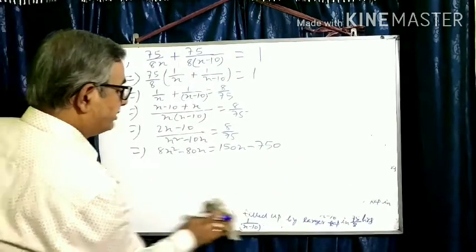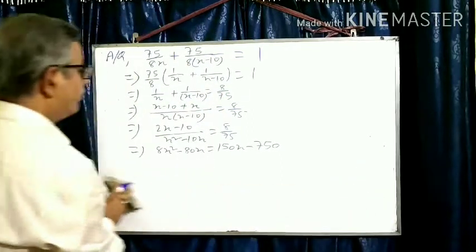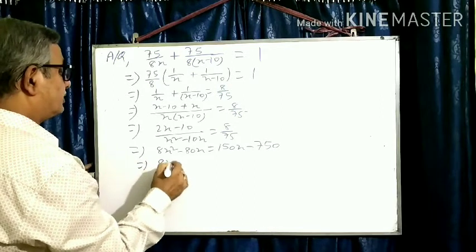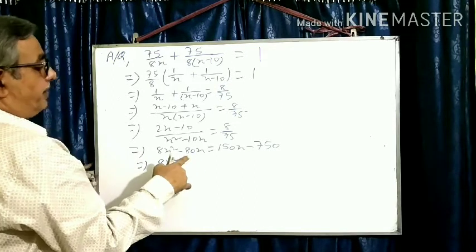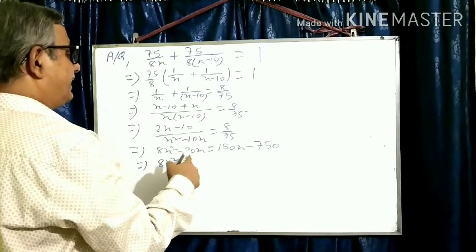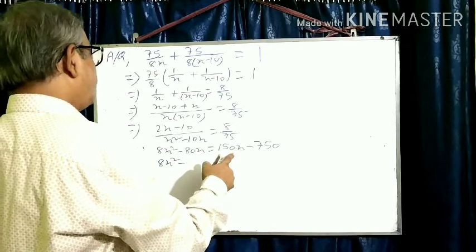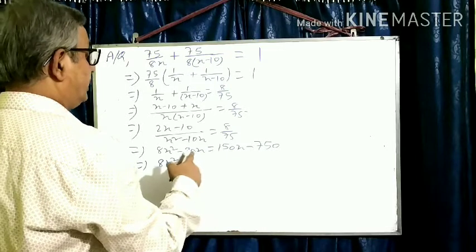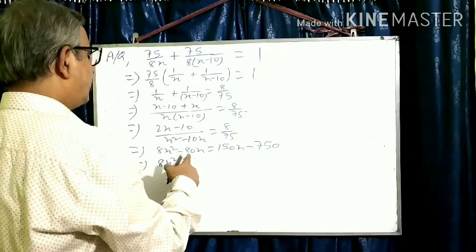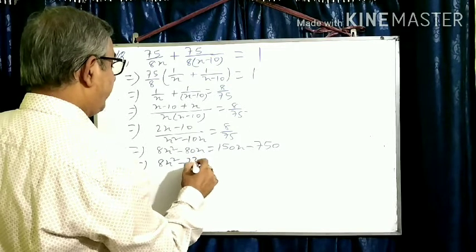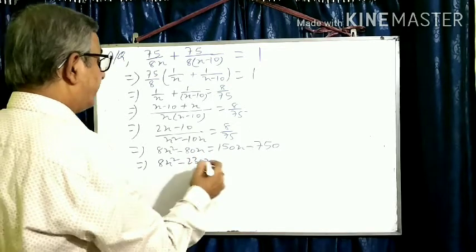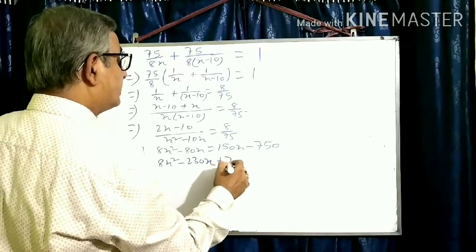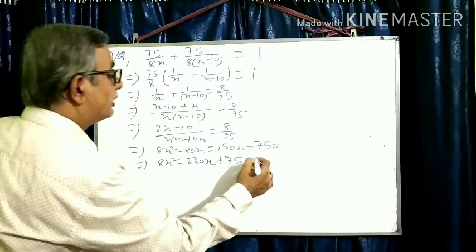Now, dear friends, bring everything to the left hand side. 8x square minus 80x, and the 150x will also come this side, so it will be minus 150x. 80x and 150x together give 230x. Let 750 come this side, so it will be plus 750, that is equal to 0.